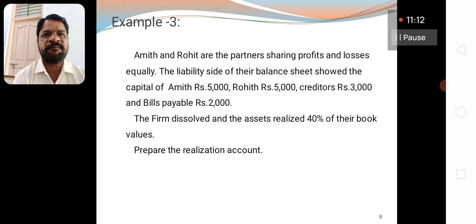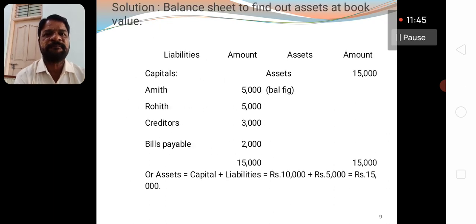So we have to calculate the book value of the assets. You know the formula, assets equal to capital plus liabilities. The capital of Amit and Rohit 5,000 each comes to 10,000. The liabilities, the creditors 3,000 and bills payable 2,000, totally comes to rupees 5,000. Capital 10,000 plus 5,000 liability, totally 15,000 is the book value of the assets. This can be ascertained by applying this formula or by preparing the opening balance sheet to find out the assets at book value.